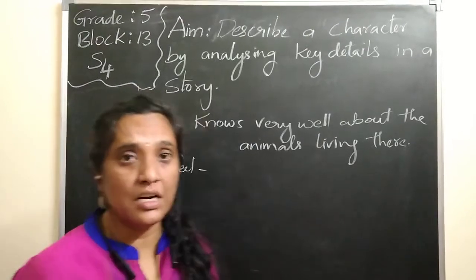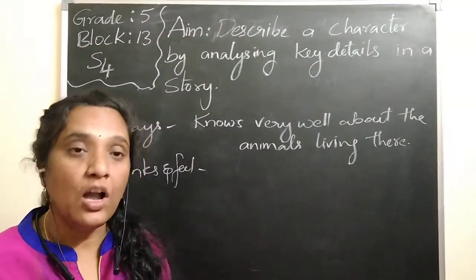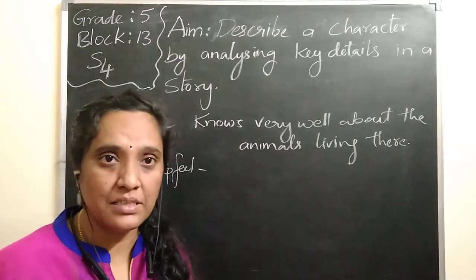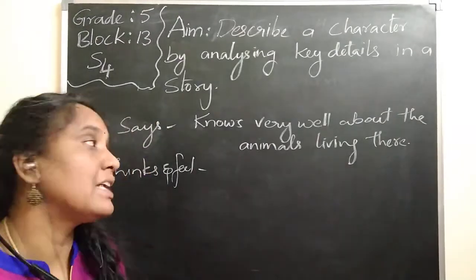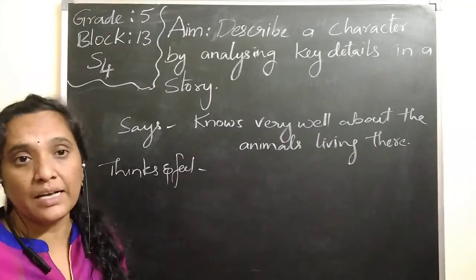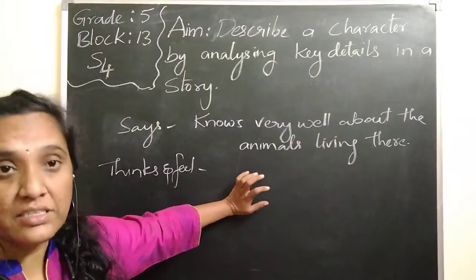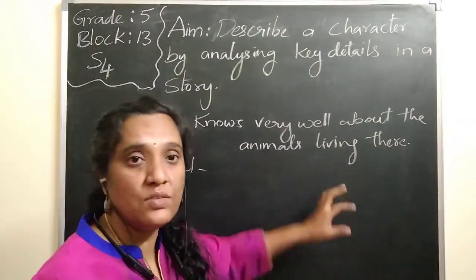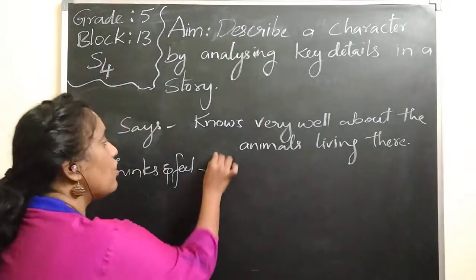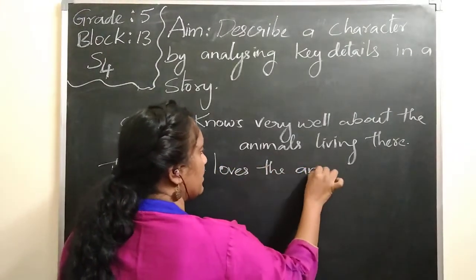He was much worried that the wild animals may come and kill them. It shows how much concern he has towards the animals, how much he loves the animals. Based on what he is thinking and feeling, from this context, we can tell from those sentences that he loves the animals very much.